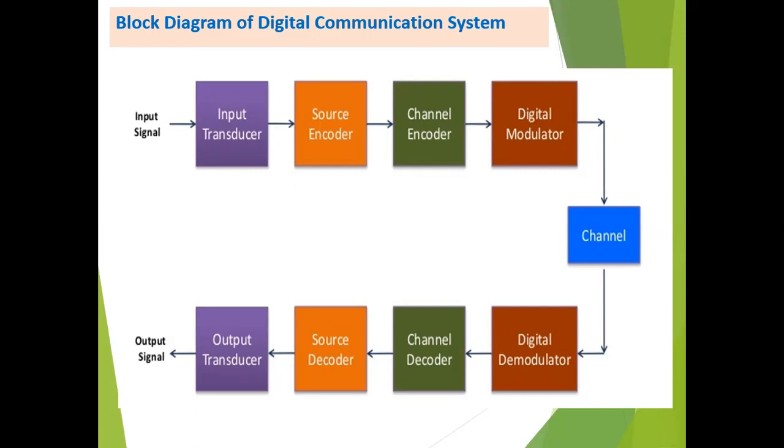The digital modulator converts the electrical signal into a high frequency modulated signal with the help of techniques called ASK, FSK, PSK, that is, amplitude shift keying, frequency shift keying, and phase shift keying. These are some of the digital techniques by which the electrical signal is converted into the high frequency modulated signal.